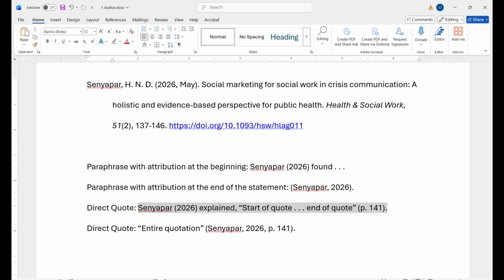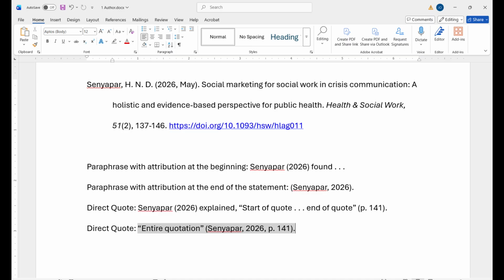Direct quotes can be formatted in two ways. You can put the attribution prior to the quote with the author's name and year in parentheses, followed by an appropriate verb, comma, and the quotation within quotation marks, but no period. Following the closing quotation mark, add a space and an opening parenthesis, followed by a lowercase p, period, space, page number, closing parenthesis, and a period. For multiple pages, use pp. period, and the page numbers with a range such as 140-141, closing parenthesis, and a period.